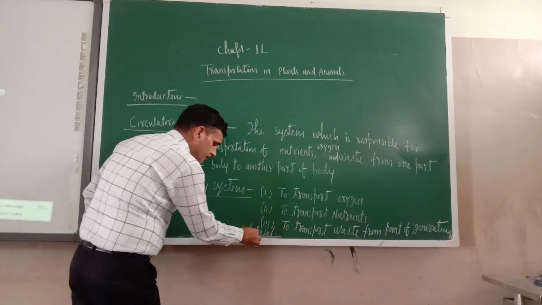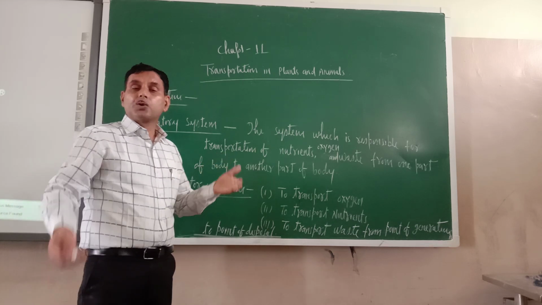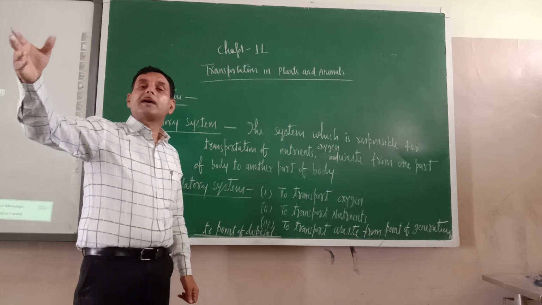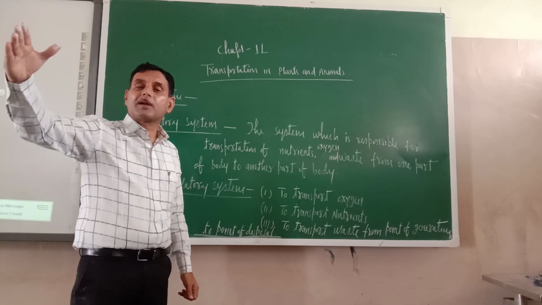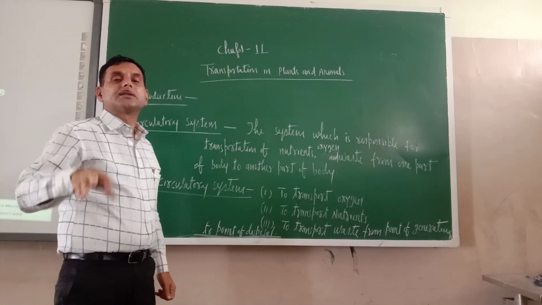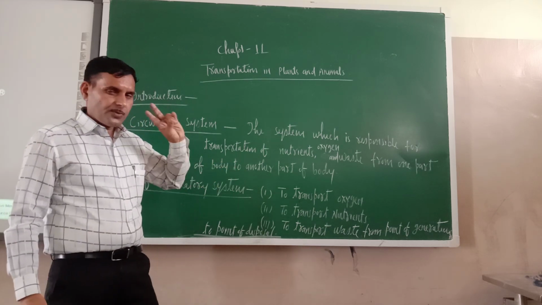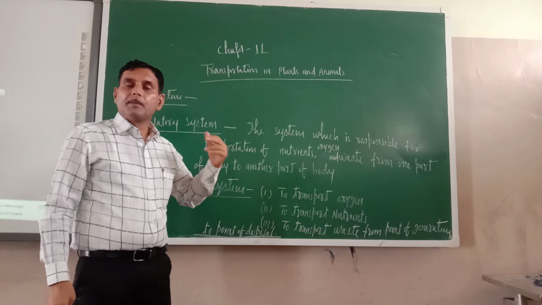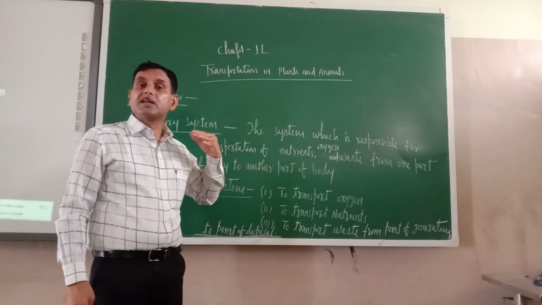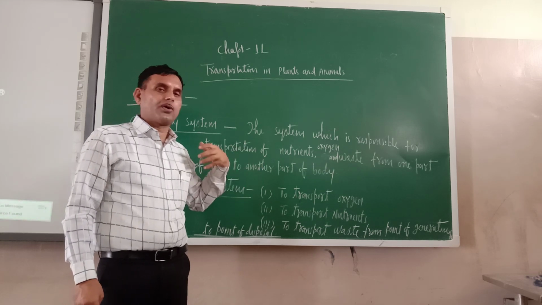Just see, suppose waste is generated in the alimentary canal. It should be transported from the alimentary canal to the part from where it can be disposed of from the body, that is the rectum, anus, and kidney. They are going out or not? Just try to understand. As far as the human body is concerned, we have a well-defined excretory system which is responsible for the disposal of waste products generated in our body.